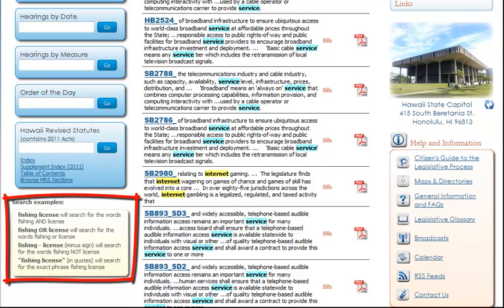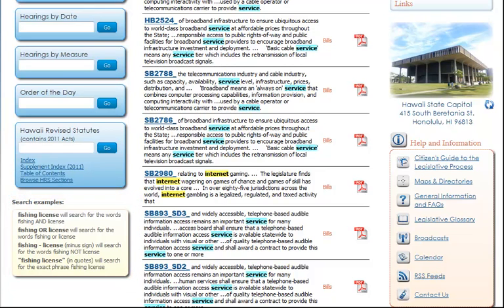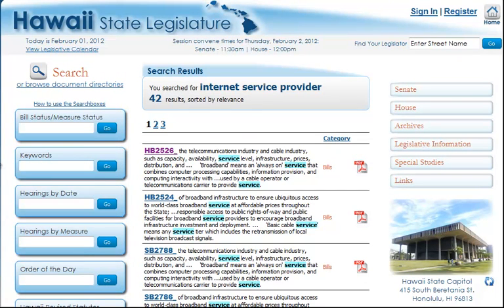You have to use old-fashioned connectors, either the word "and" if you want to have a document where phishing and license appear in the same document, or "or" if either one will do. For instance, you might search for attorney or lawyer because you know one of the terms will be used but not which one. Or you can use a quoted term, such as quote phishing license close quote, which looks for the exact phrase. So let's go back and try quote internet service provider close quote, and now click Go.